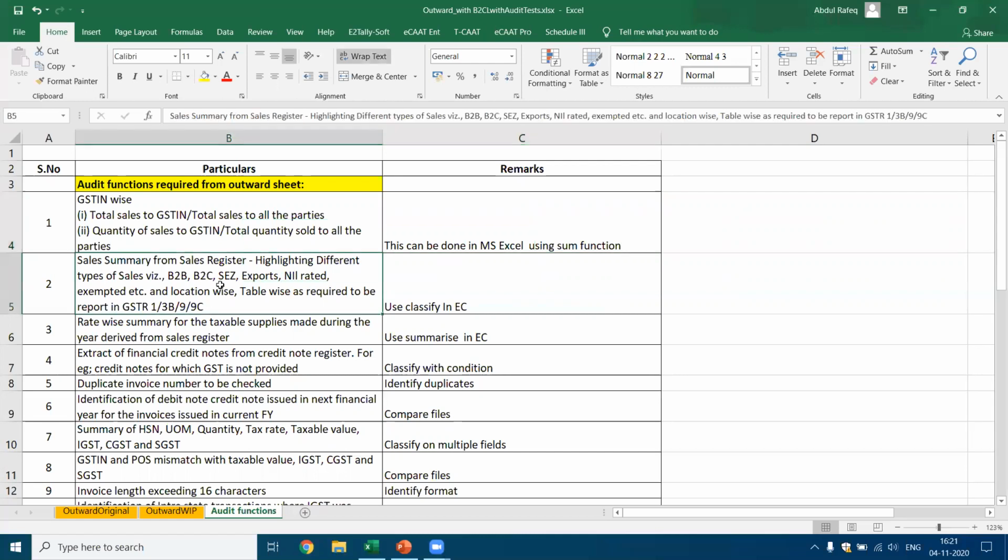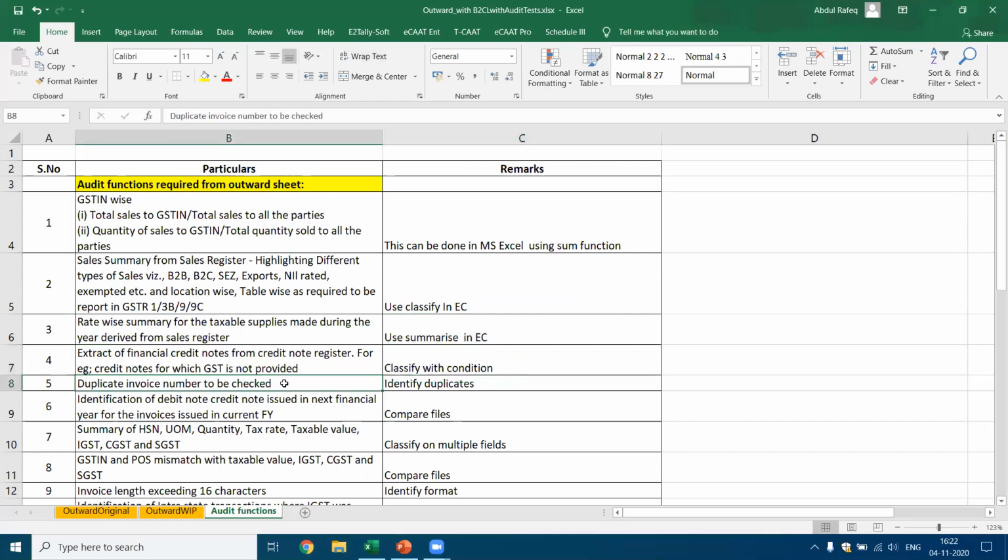In this case, they asked, can you prepare a sales summary from the sales system, highlighting the different types of sales, let's say B2B, B2C, SEZ, exports, nil rated. They gave various requirements. We said it can be performed using a function called classify in ECAT. Similarly, for the rate-wise summary, I said this can be performed using summary. Can we extract the financial credit notes from the credit note register, for example, credit notes for which GST is not provided? I said we can do classify with a condition.